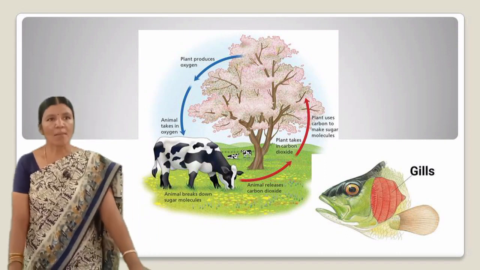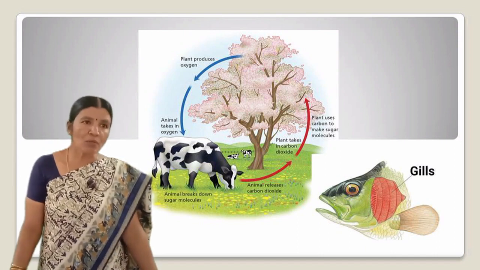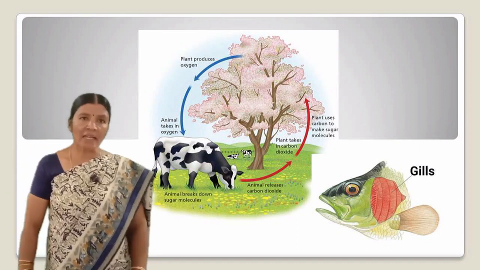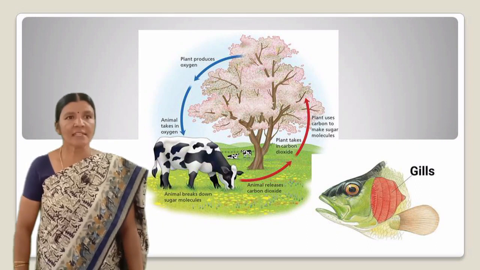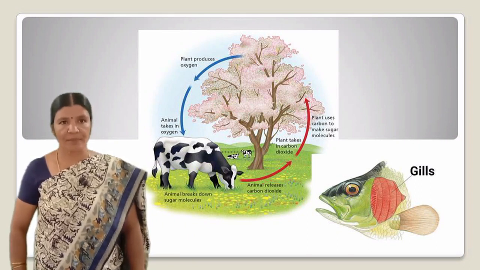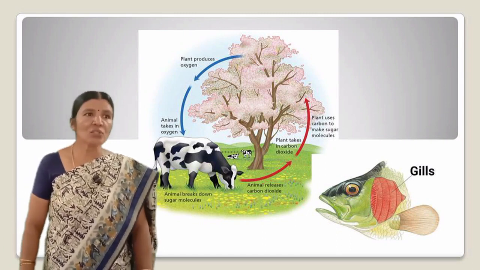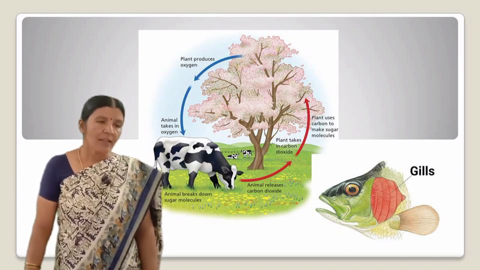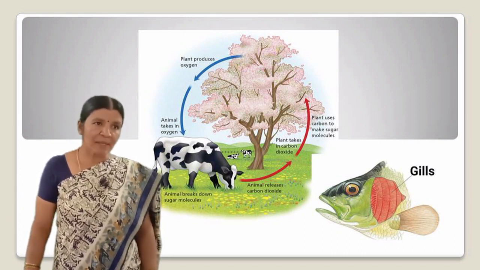Since the amount of dissolved oxygen is fairly low compared to the amount of oxygen in the air, the rate of breathing in aquatic organisms is much faster than that seen in terrestrial organisms. Fishes take in water through their mouth and force it past the gills, where the dissolved oxygen is taken up by blood. This is about the aquatic animals, how respiration is taking place in them.